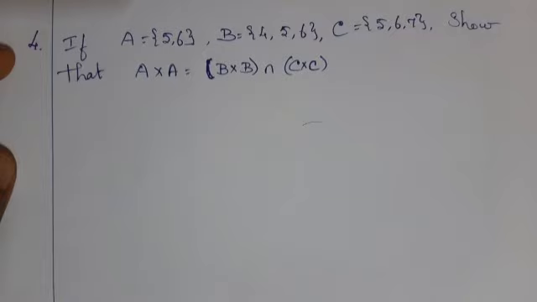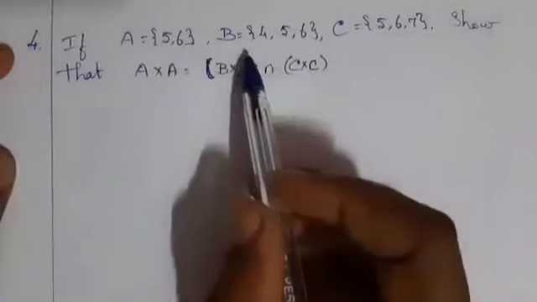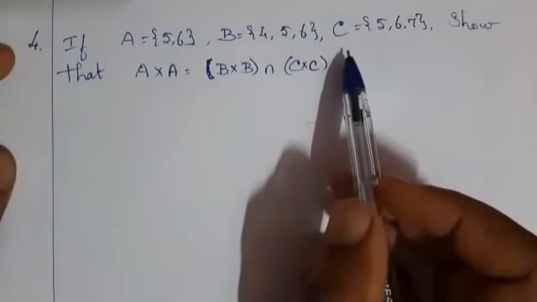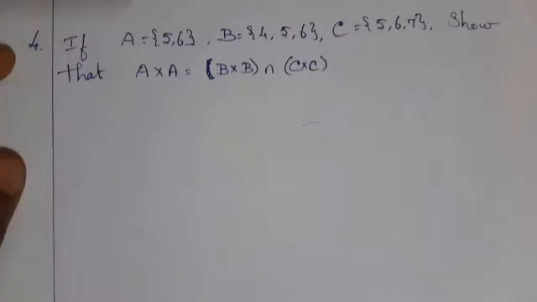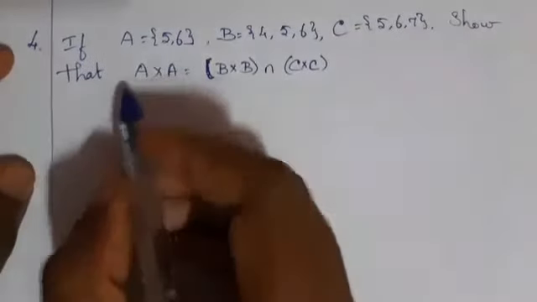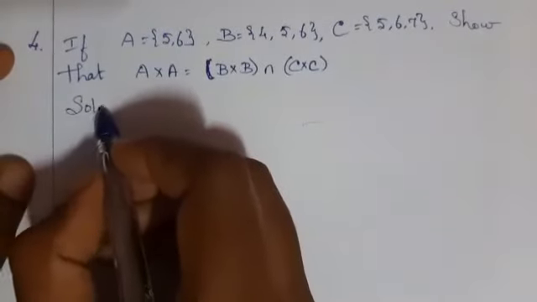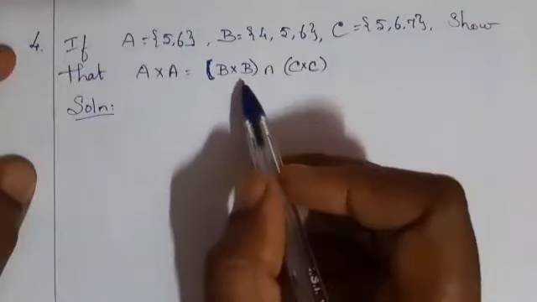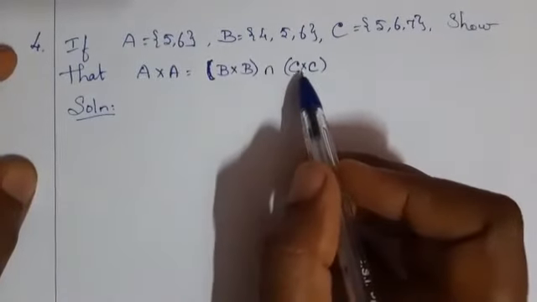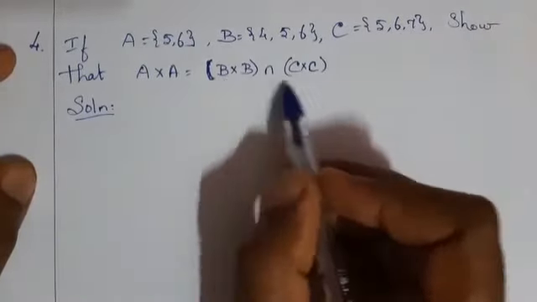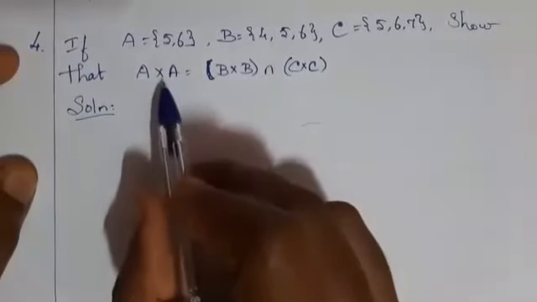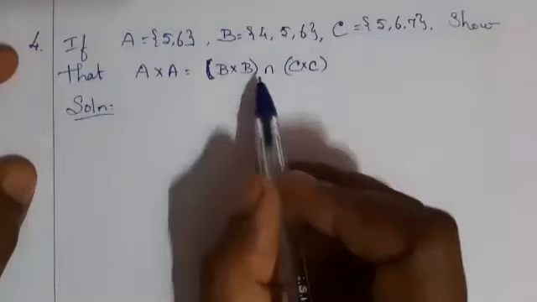Next question: if A is equal to {5, 6}, B is equal to {4, 5, 6}, C is equal to {5, 6, 7}, show that A cross A is equal to (B cross B) intersection (C cross C). First find A cross A, second find B cross B, then C cross C, then find the intersection of these two, then check with A cross A.